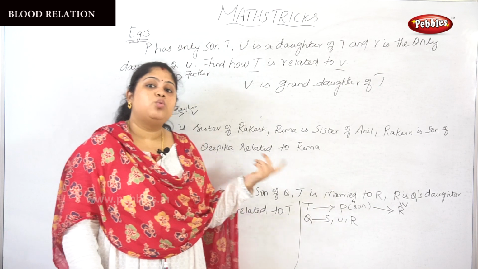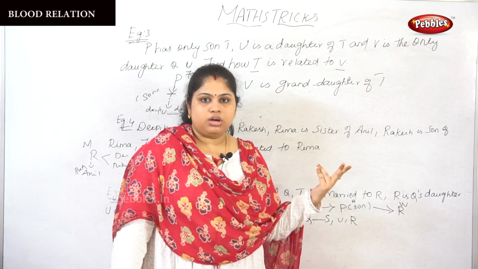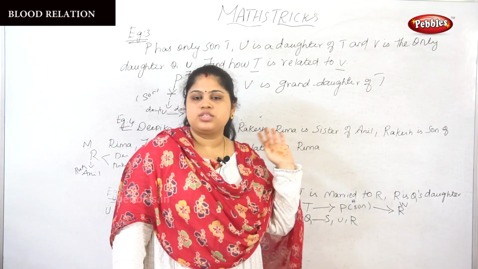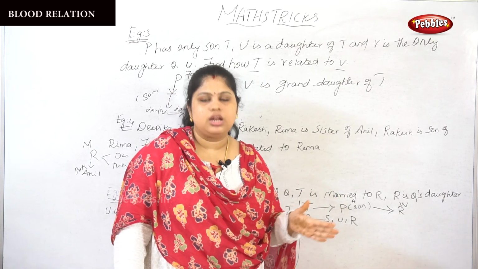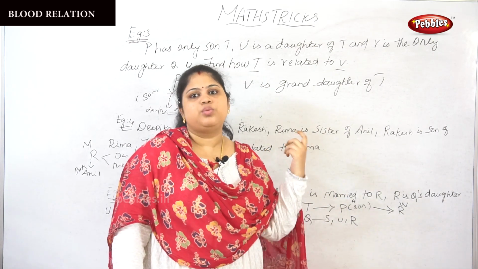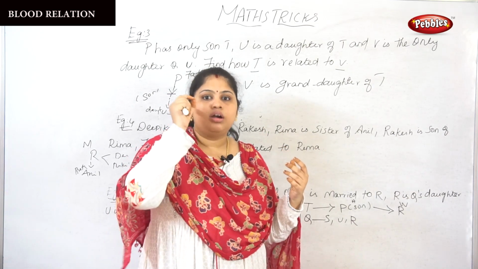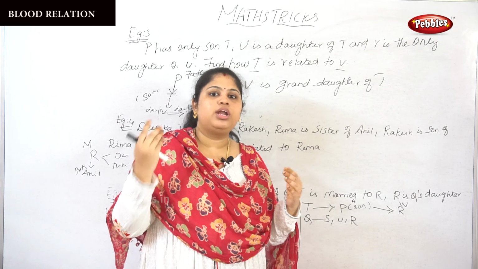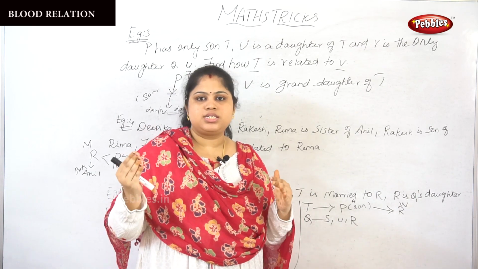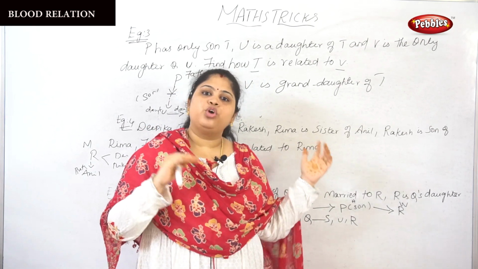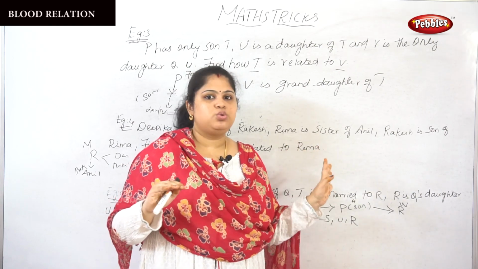And the next thing you want to remember is you want to read the question carefully, because every answer lies in the question, isn't it? So you want to read every question carefully, and you want to make it in diagrammatic form. Then after the diagrammatic form you come to understand what the relationship is. Okay, if you keep on doing this, then it will be easy to answer.